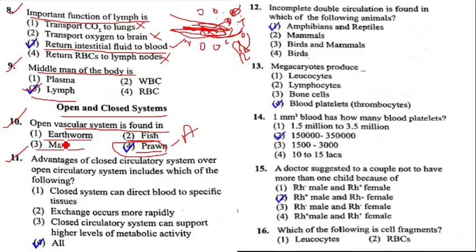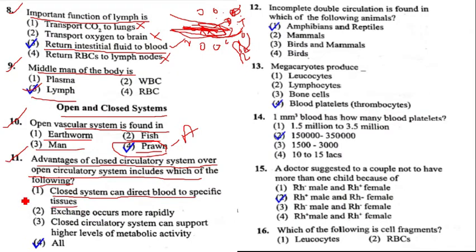Next, question number 11. Advantages of closed circulatory system over open circulatory system include which of the following? Advantages of closed circulatory system we have to find, that are number 1, closed system can direct blood to specific tissues.